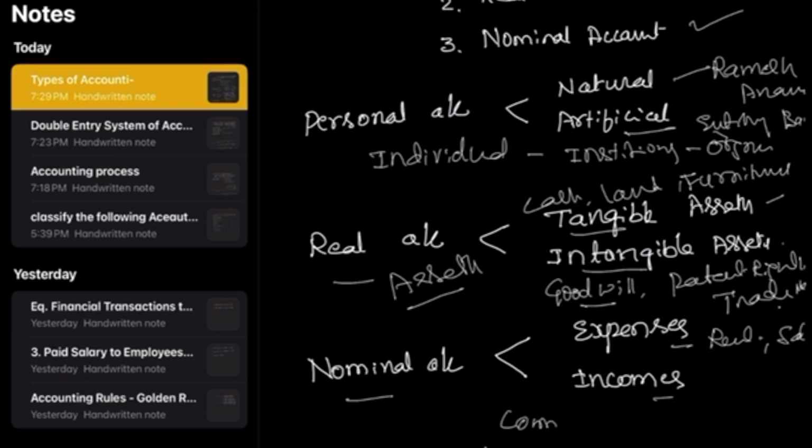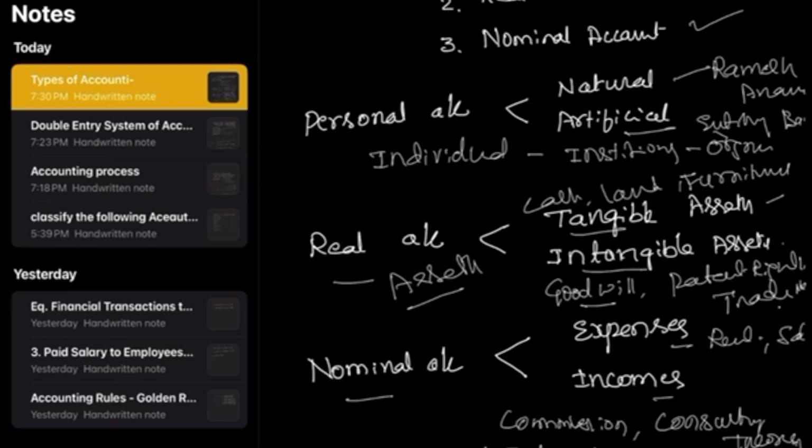Incomes include commission received, consultancy income, where you are not paying but receiving, and interest received. When you are receiving, it's an income. Interest payable is an expense, again a nominal account. Interest received is an income, again a nominal account.